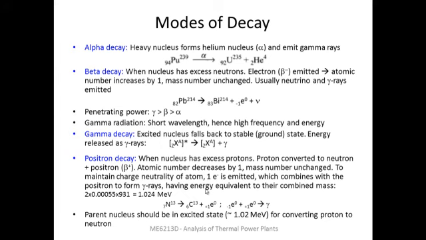Here we are going to look at a few different types of nuclear decay. One type is alpha decay. An alpha particle is a helium nucleus which has got 2 protons and 2 neutrons, and in case this is able to find 2 electrons, this will become a helium atom. So in the case of alpha decay, a heavy nucleus, for example a plutonium nucleus like this, will form an alpha particle and get transformed into a lighter element.